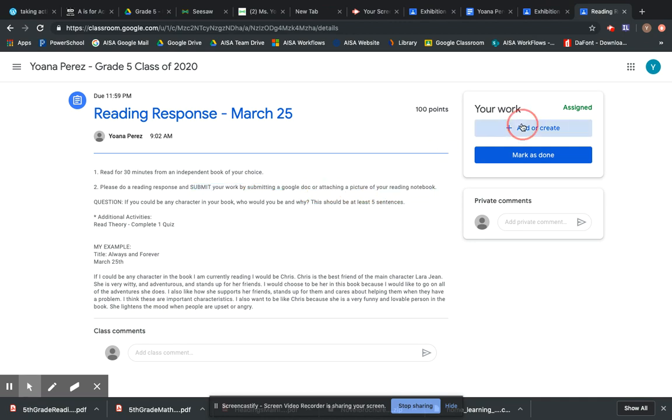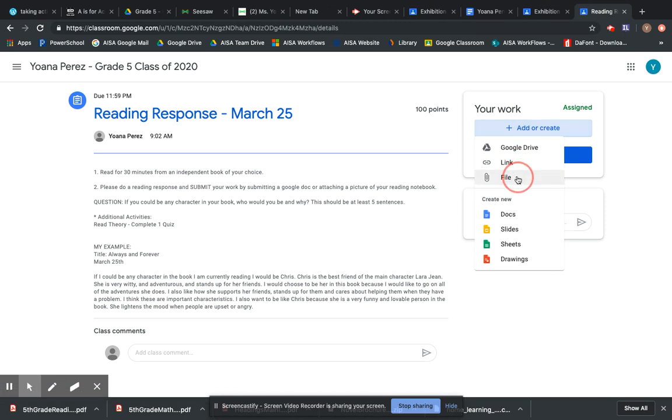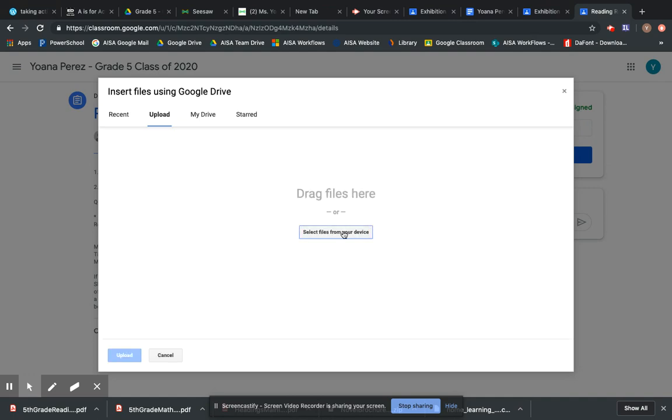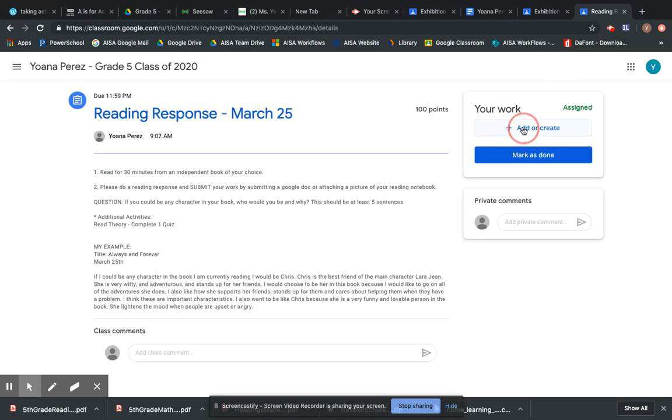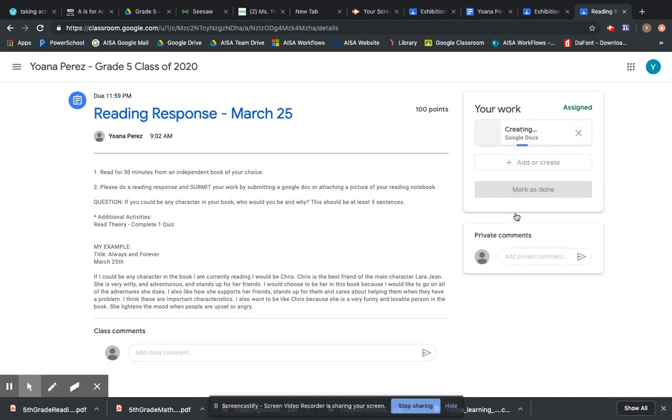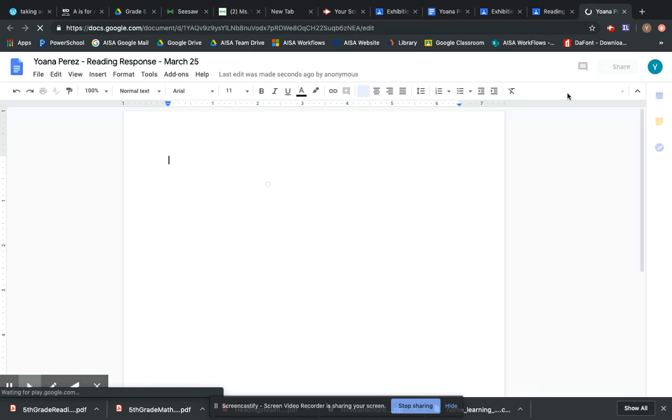If you're going to attach a picture, you're going to go to link, so where it says your work, go to add or create, go to file, and then you can select from your device and upload a picture. If you want to do the Google Doc, click add or create, same procedure, go to doc, and then I'll start creating an assignment. Make sure, again, see it's kind of creating it, you click on it, and then you answer your reading response.